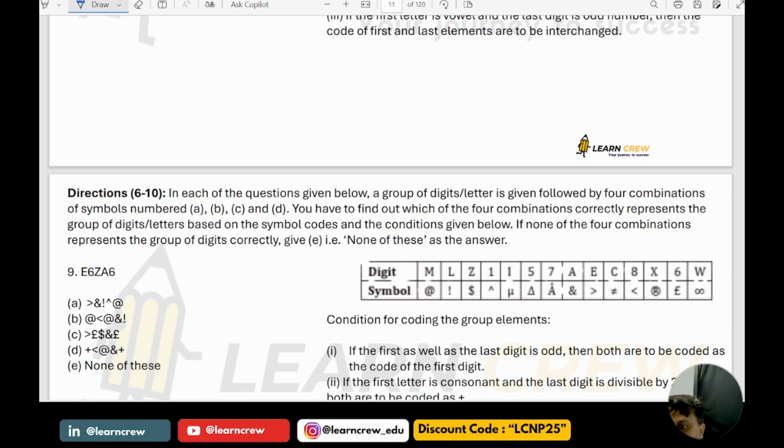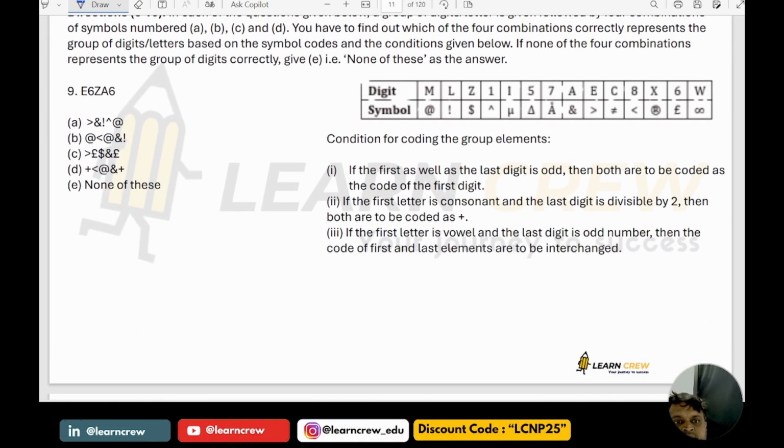Next one. E6ZA6. So what is E? E is greater than. So the regular codes have to be written, and 6 is this symbol. Okay. So you have this symbol, that is option C is correct.